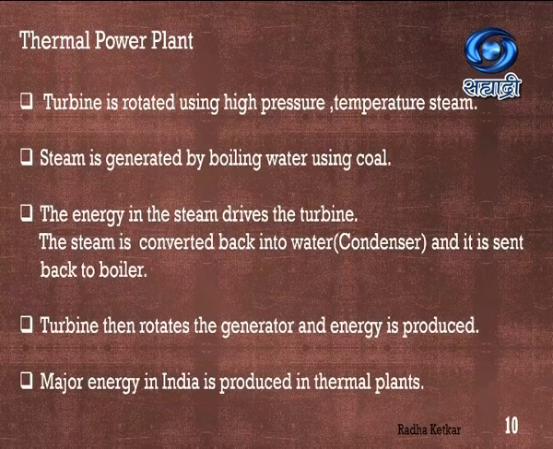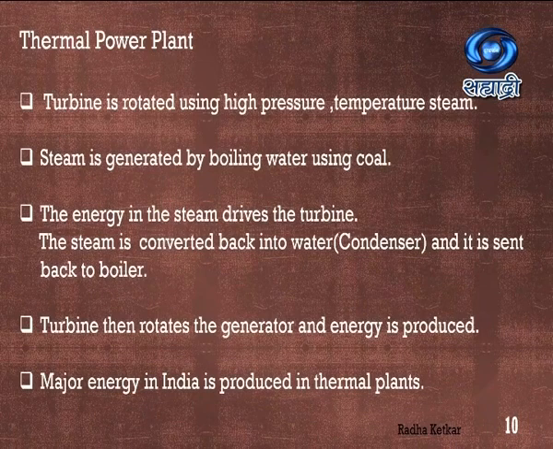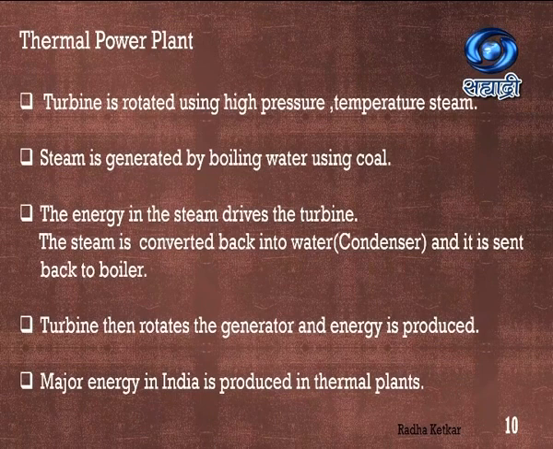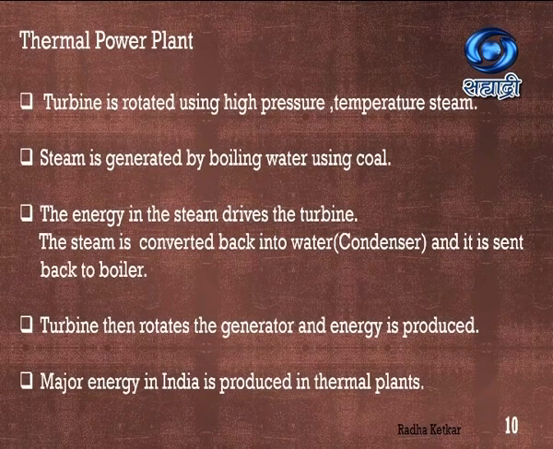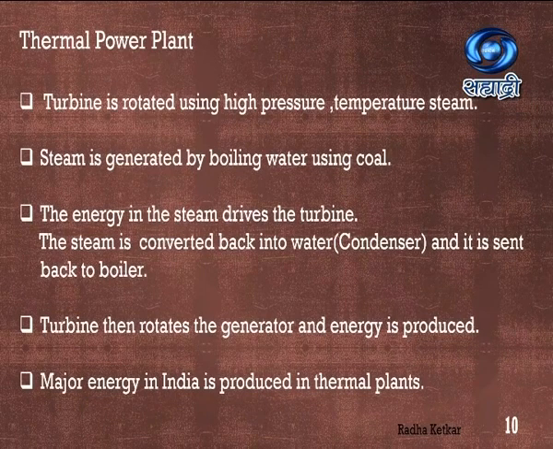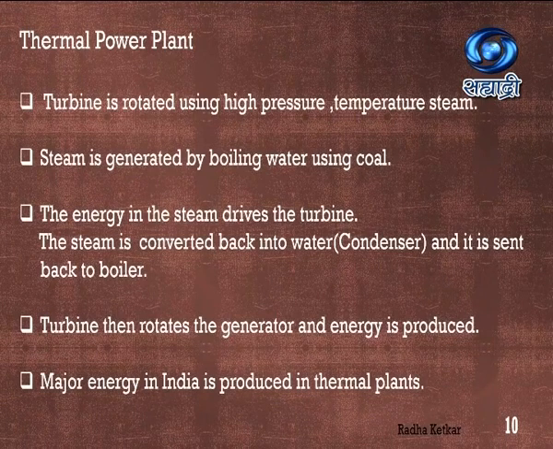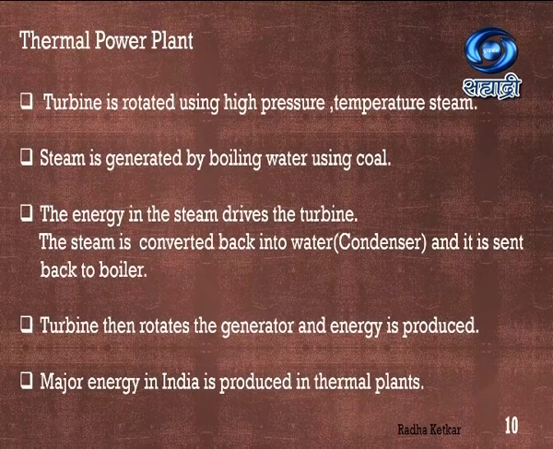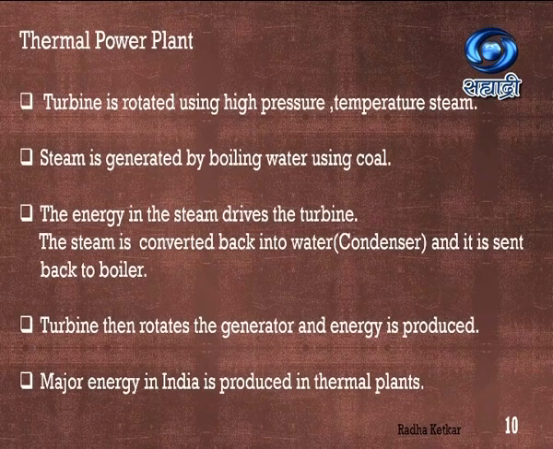So let us understand the steps. The turbine is rotated using high pressure and temperature steam. Steam is generated by boiling water using coal. The energy in the steam drives the turbine. The steam is converted back into water using the condenser and it is sent back to the boiler. The turbine then rotates the generator and energy is produced. So you can see the maximum amount of energy is produced using thermal power plants. That's why thermal power plants are very important.